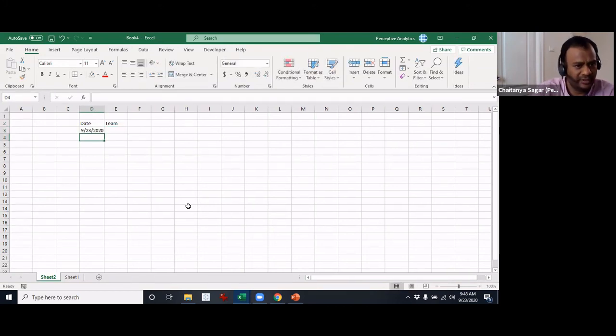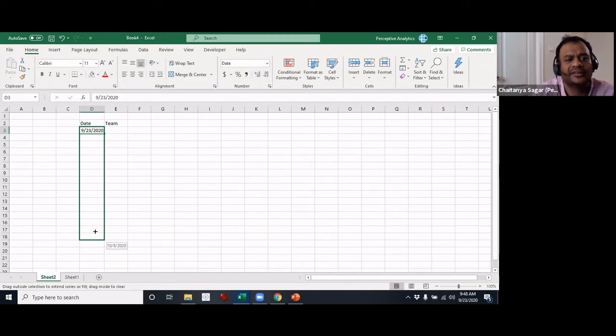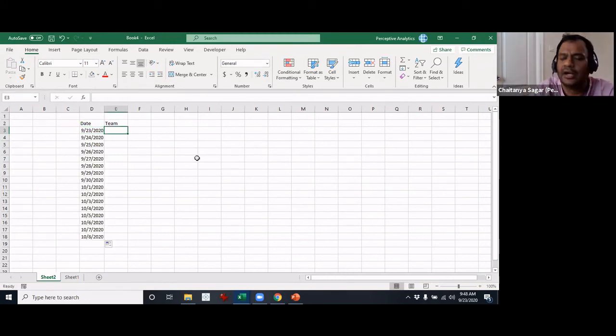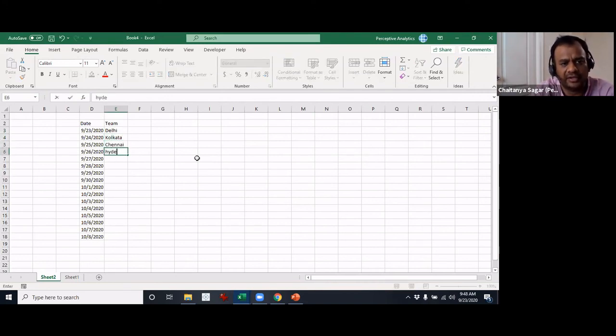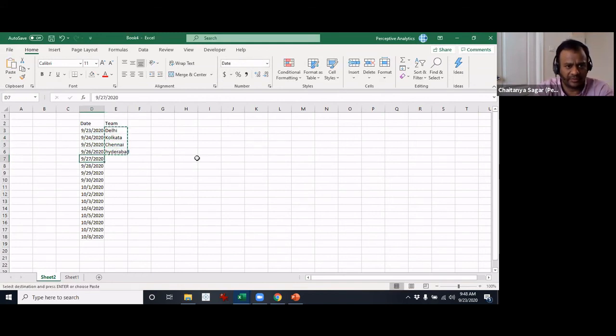Date will be whatever date, and then let's give the teams: Delhi, Kolkata, Chennai, Hyderabad, and so on. I'll just copy paste this over here.